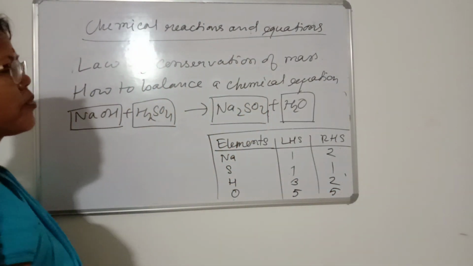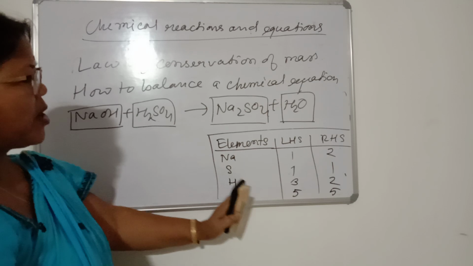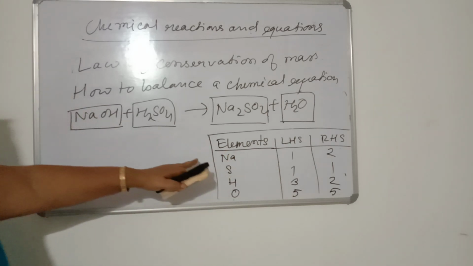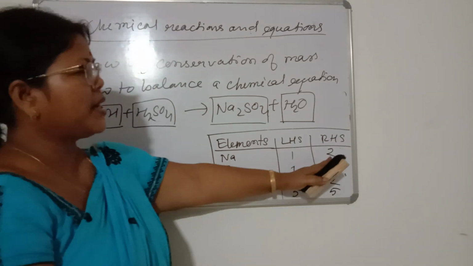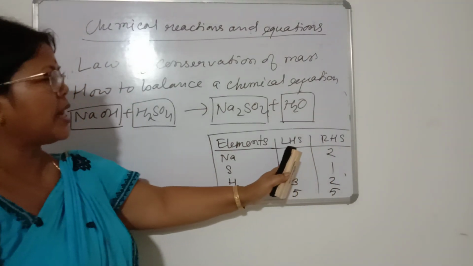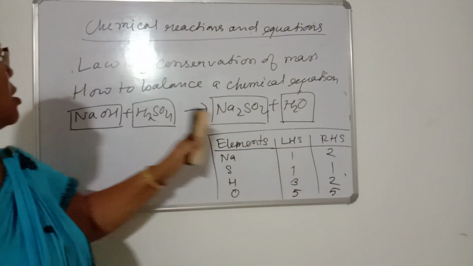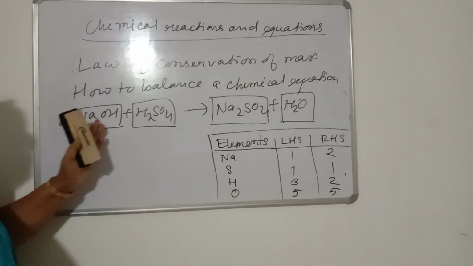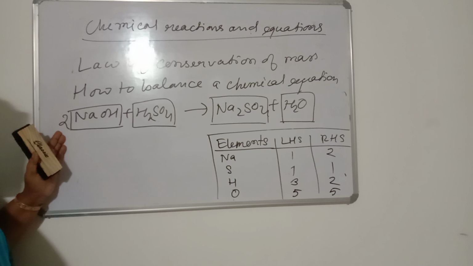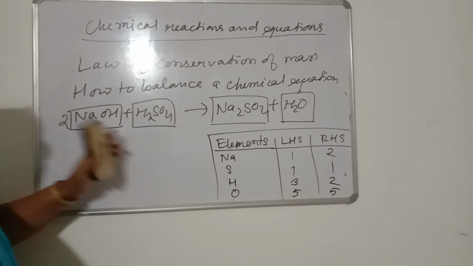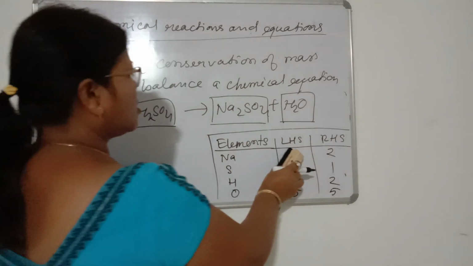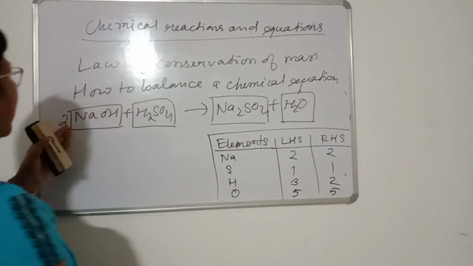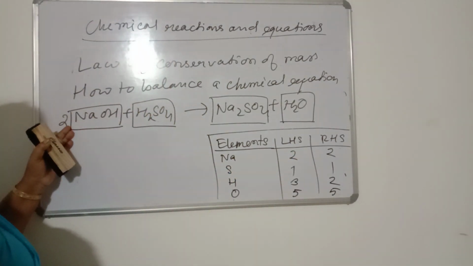So next we have to equalize the number of atoms on both sides. First of all, the sodium atom: on the left hand side 1, but on the right hand side 2. So on the left hand side we make 2. For this we multiply the sodium hydroxide formula by 2.